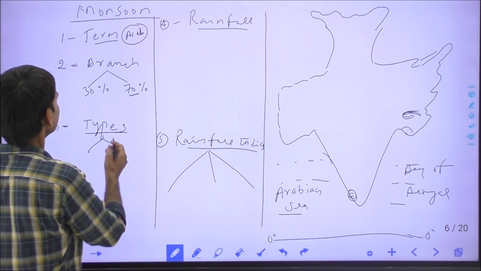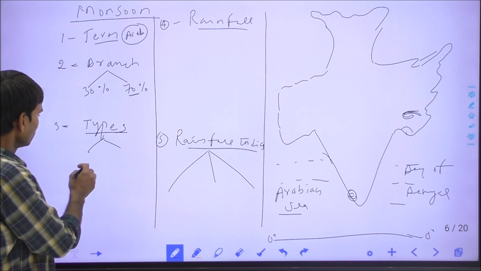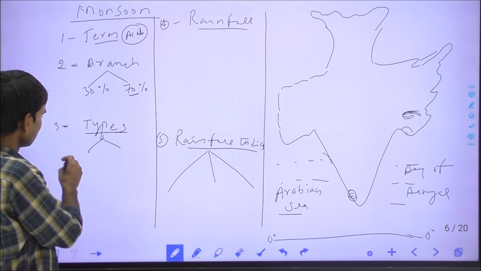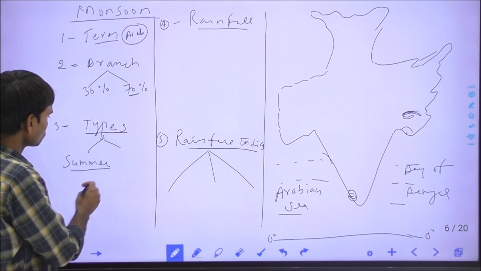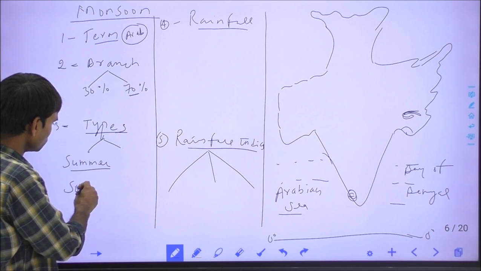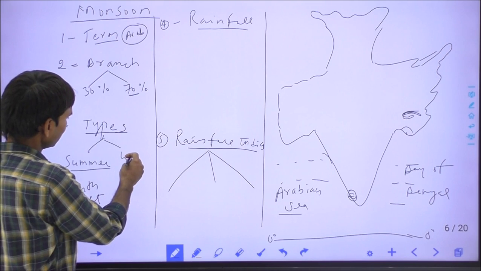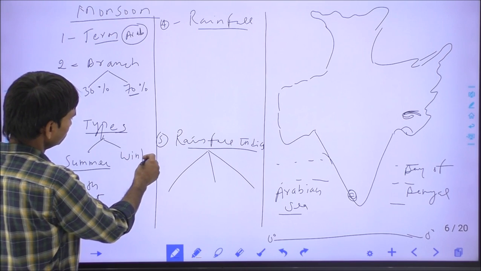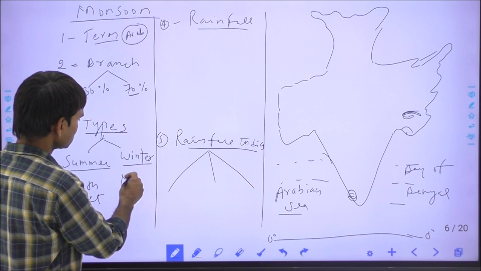Okay. The types of monsoon in India: there are two kinds of monsoon in India. One is the summer monsoon, also called the southwest monsoon, and the second is the winter monsoon, which is also called the northeast monsoon.